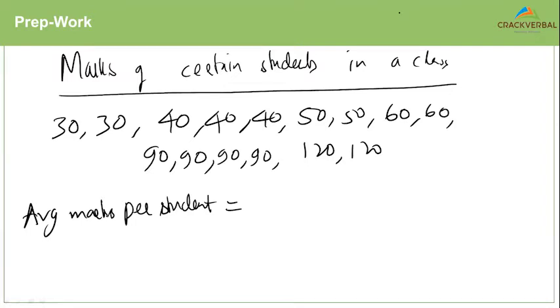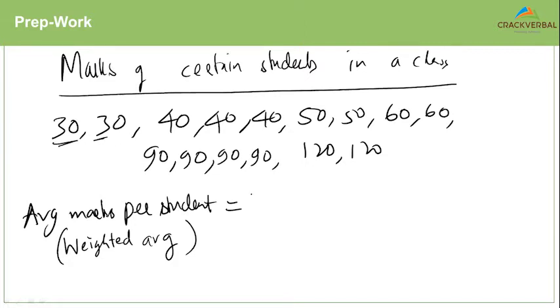The simple difference between this question and the previous one is that there are more students here, and there are some students who've got the same number, right? Which means every number is not appearing the same number of times. It's appearing different number of times. So how do I calculate the average here, and what kind of average is it called? It's called the weighted average. Excellent. Because the weightage of every component is different. So this is the weighted average.